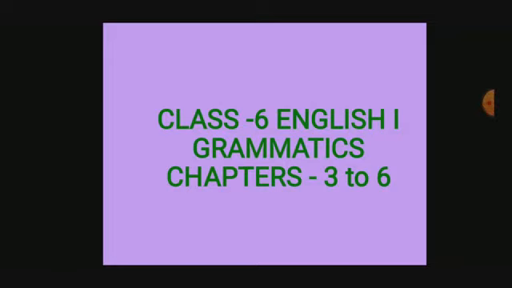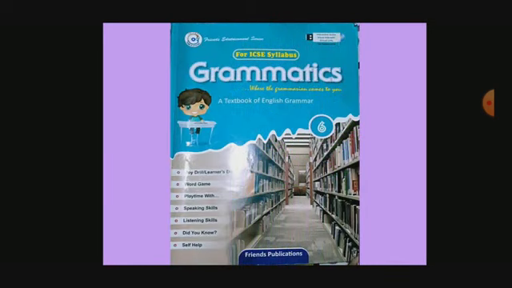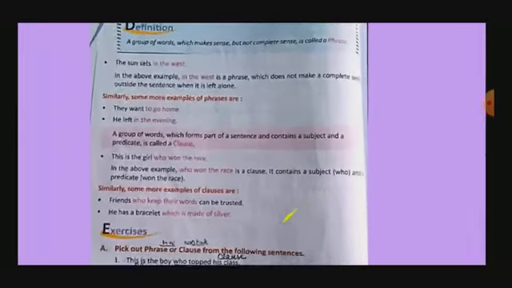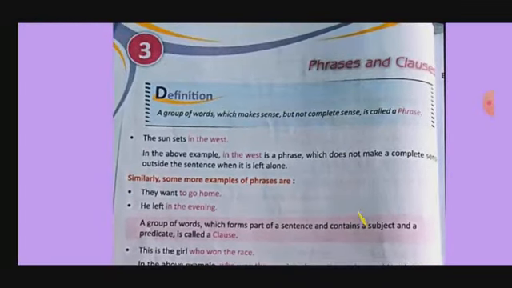So my dear students, here I am with the video of English grammar chapter number 3 to 6 explanation. You will get it in this video. As you know very well, this is our book, Grammatics of 6th class. In the chapter number 3 which we are going to study today, this is phrases and clauses.